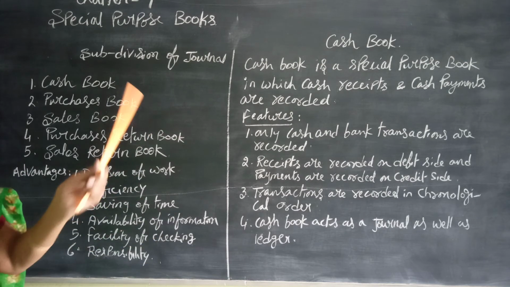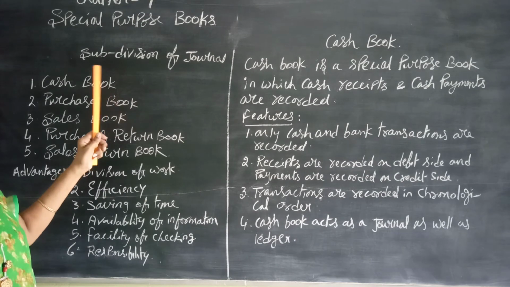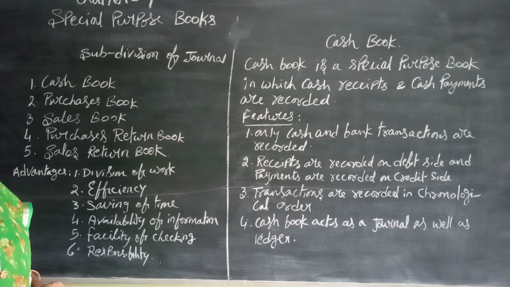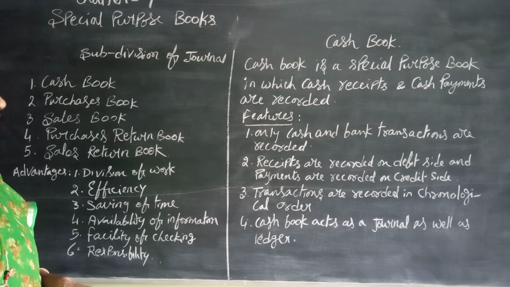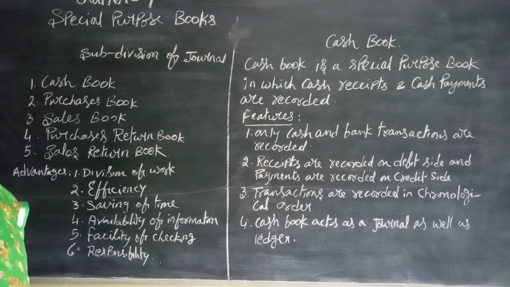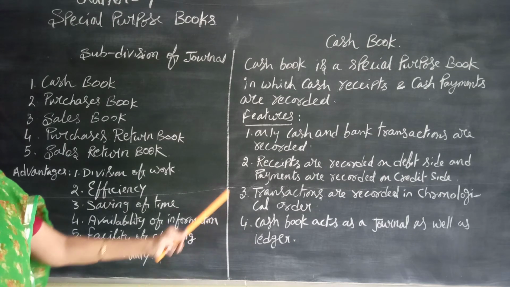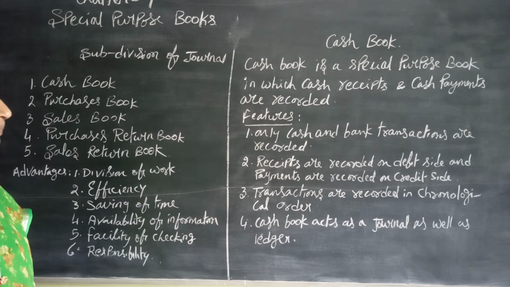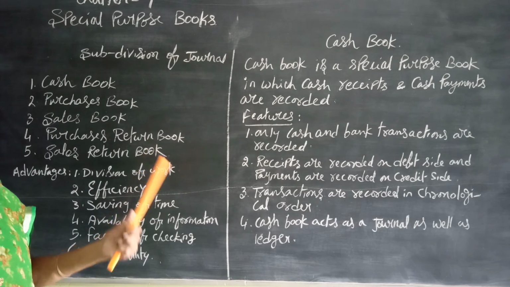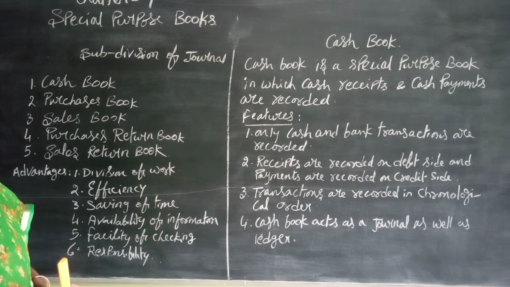Now let us see the cash book. One among the first ones is the cash book. It is a special purpose book or subsidiary book in which cash receipts and cash payments are recorded. What are the features? In the simple cash book only cash transactions are recorded, and when we maintain the cash book with bank column, cash and bank transactions are recorded. On the debit side, cash receipts and bank receipts are recorded, meaning cheques received and deposited, etc. And on the credit side, payments are recorded, cash payments.